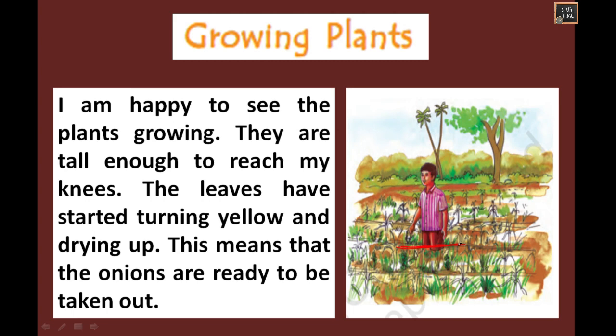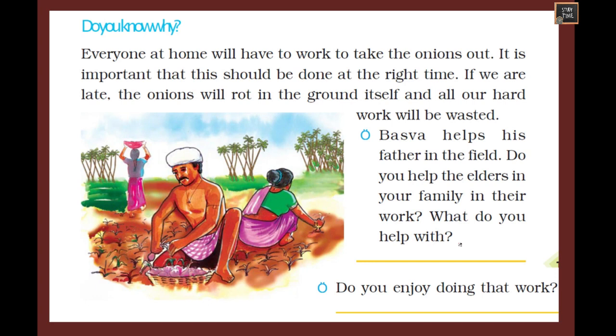This means the onions are ready to be taken out. So now the plants are ready. Do you know why? Everyone at home will have to work to take the onions out. So you saw Amma, Appa, his uncle, Baswa all worked together to take out this onion. So it is important that this should be done at the right time. If it is late, the onions will rot in the ground itself and all the work will be wasted.